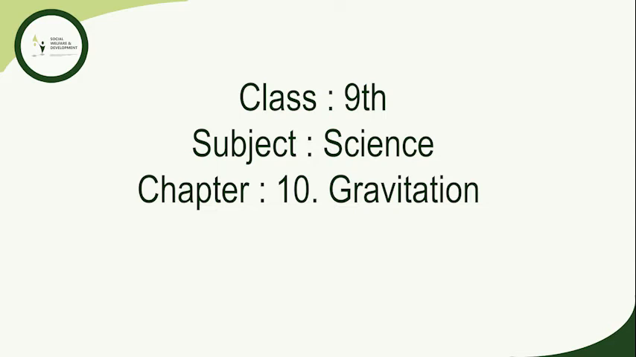So small g is equal to G into M upon R square. By substituting the values of the respective terms, we will get small g as 9.8 meter per second square. So the value of acceleration due to gravity, that is small g, will be 9.8 meter per second square. So this is how we calculate the value of small g, that is value of acceleration due to gravity.